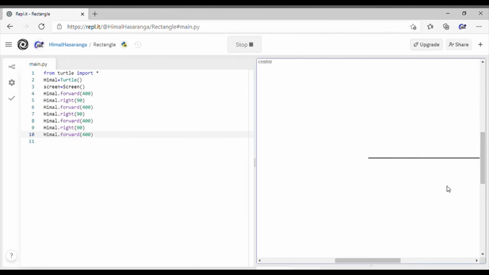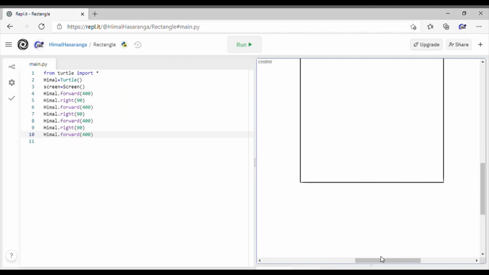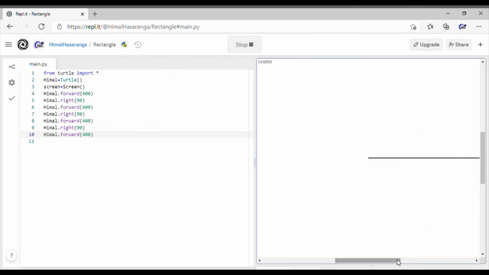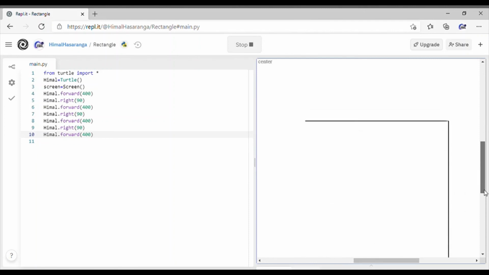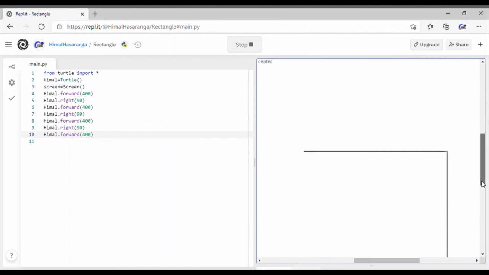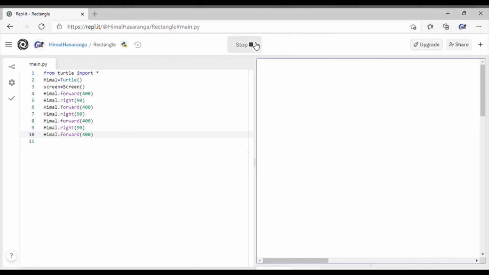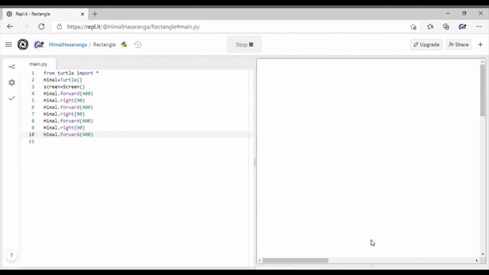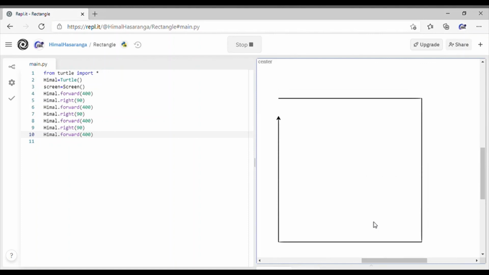Oh no, it's running out of the screen. Oh no, we missed it. Come on. Okay, there we go. Oh wait, I'm gonna run this again. There we go. And that was 400 pixels.